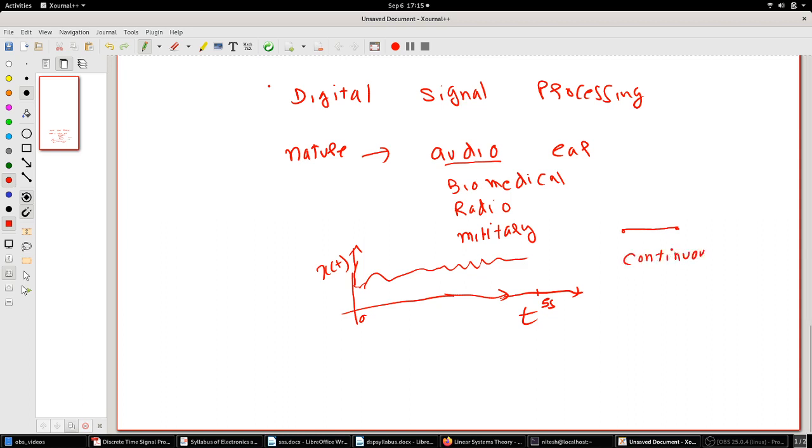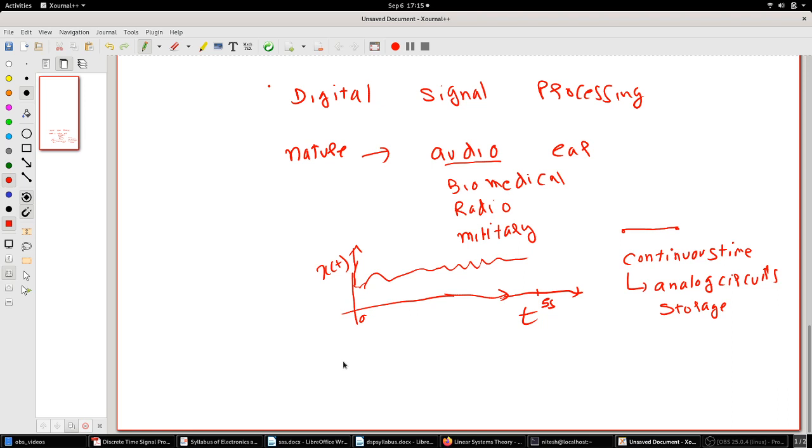the issue is, first of all, you need analog circuits. Second, storage becomes an issue, because you have infinite points to be stored. Storage becomes an issue.